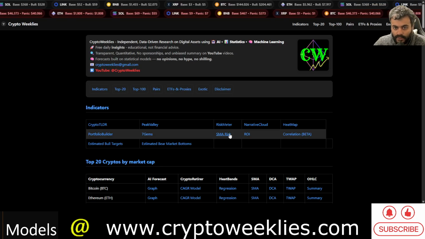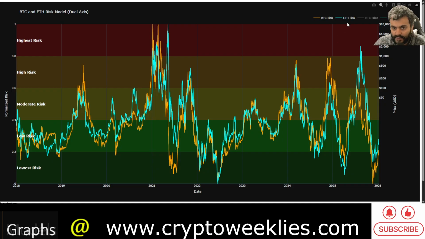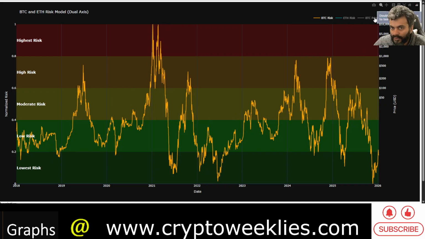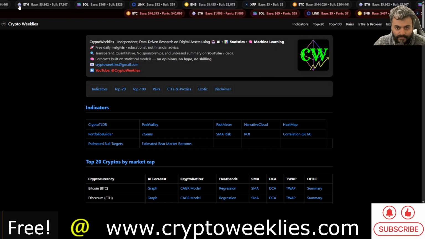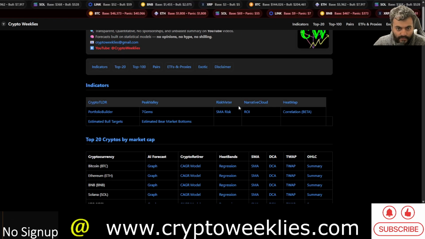If you check the SMA risk for major assets such as Bitcoin or ETH for that matter, November 2024 was the last stop before the train went into this highest risk territory in terms of the price as well as the SMA risk over here. So that was again a different story back in 2024.